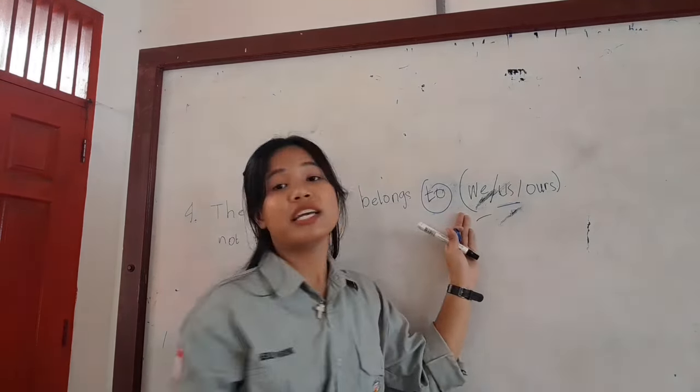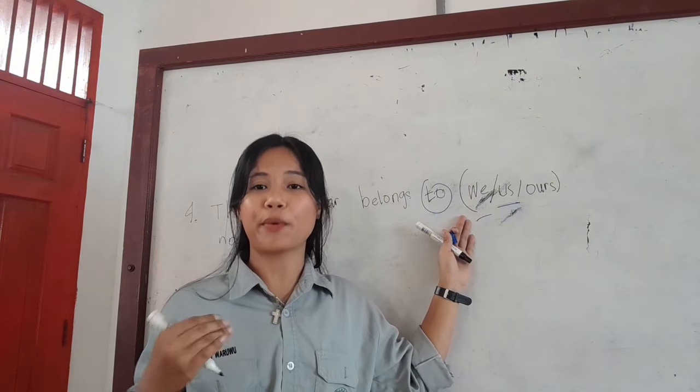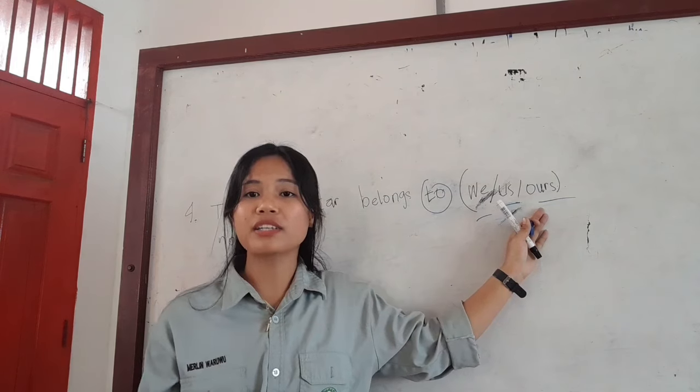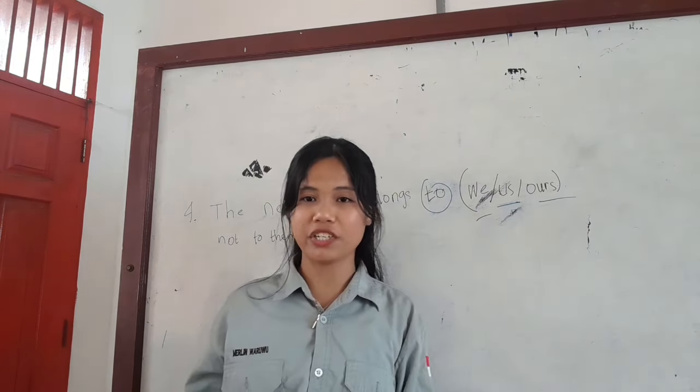Why is we incorrect here? Because we is a subject pronoun and cannot follow a preposition. And why is ours incorrect here? Because ours is a possessive pronoun that stands alone and cannot follow a preposition.